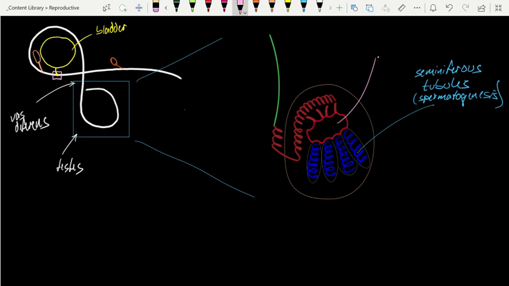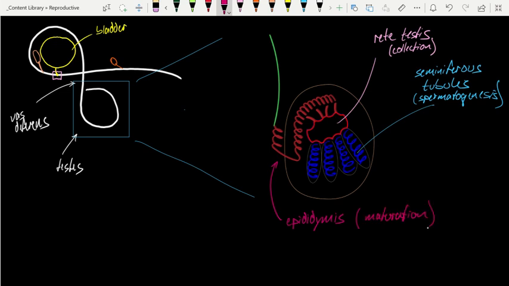Following spermatogenesis, sperm are collected in this structure here called the rete testis, where they're then passed on to this structure, the epididymis. The rete testis is all about collection, and the epididymis is all about maturation. The epididymis is actually quite long, anywhere from 6 to 7 meters. That's pushing about 20 feet in length. And the sperm could hang out here anywhere from 3 to 5 months as they finalize the maturation process. And then upon ejaculation, they travel through this structure here called the vas deferens.